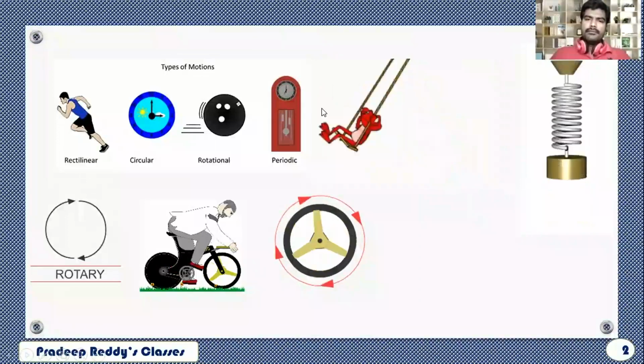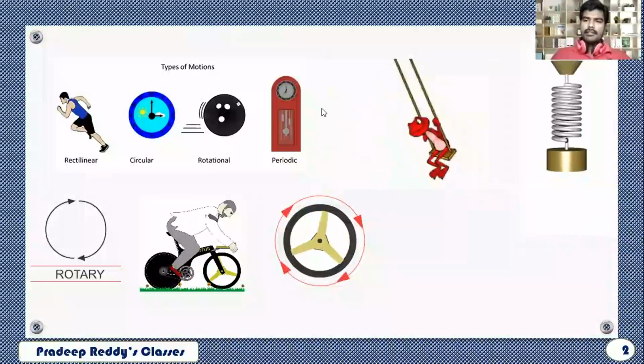This frog is going forward and again coming backward, and this mass is coming downward and again going upward. You can distinguish this type of motion from the remaining types.